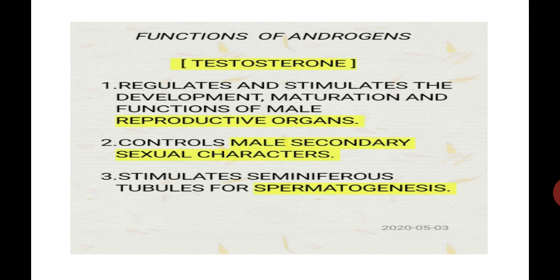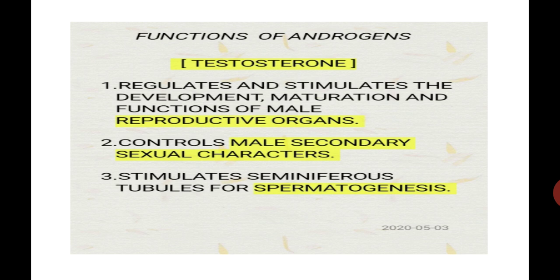All these characters are controlled by one hormone called androgen or testosterone.